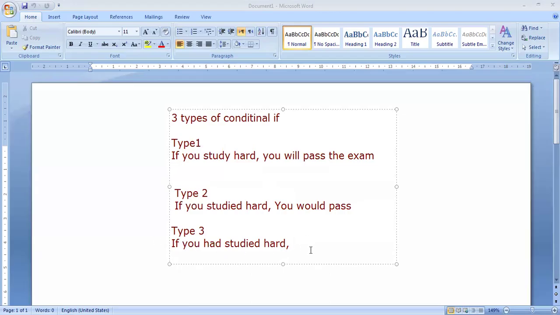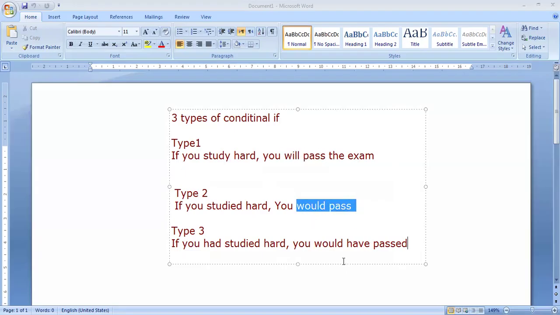Okay. If you had studied hard, it would be here, you would have passed the exam. So here is the impossible. Here we know that you failed. So here it would be you would have passed the exam. Here is would pass, and here is would have passed the exam. Okay. Let's continue the rest of the unit.